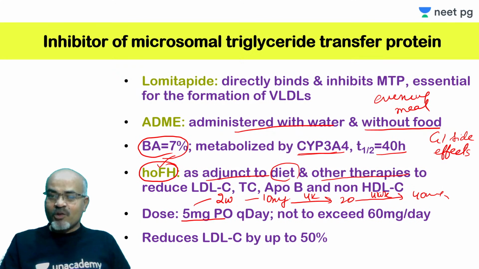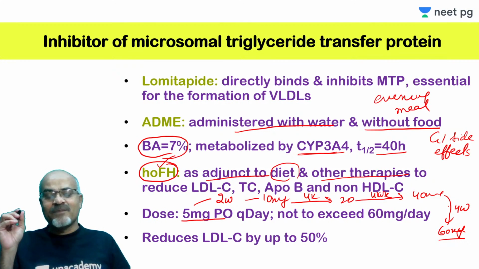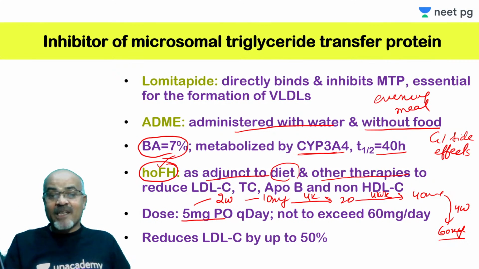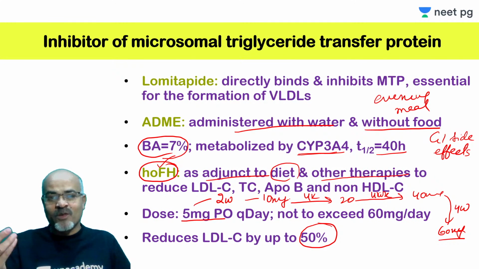And if it is also tolerated, after 4 weeks you can go to 60 milligram. This is the maximum dose which is recommended. It should not exceed 60 milligram a day, and it can reduce LDL by up to 50%. You can see, this is important in homozygous familial hypercholesterolemia. So this is a kind of ray of hope for these individuals who were not adequately controlled with statins and all that. So this is important.